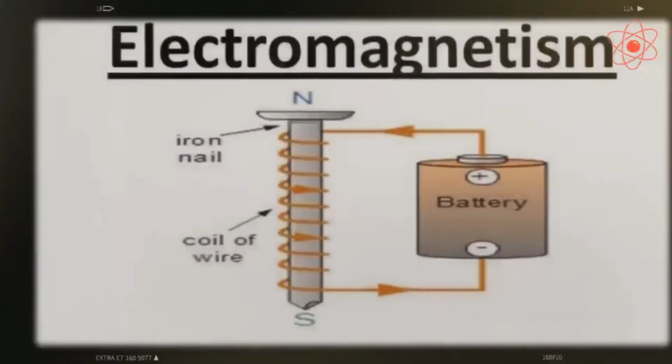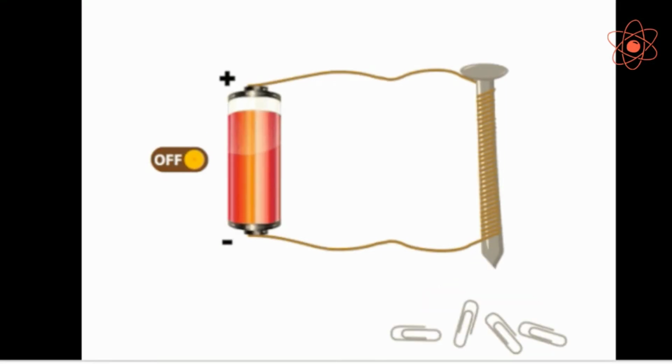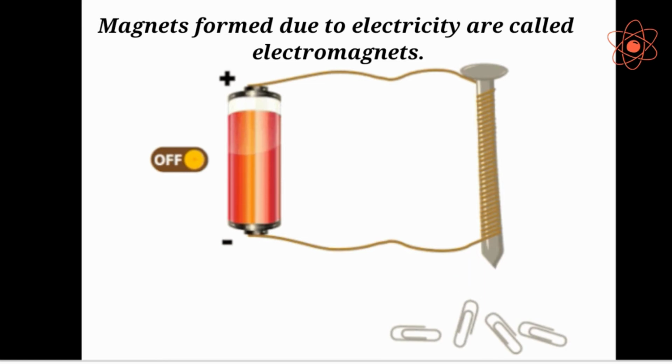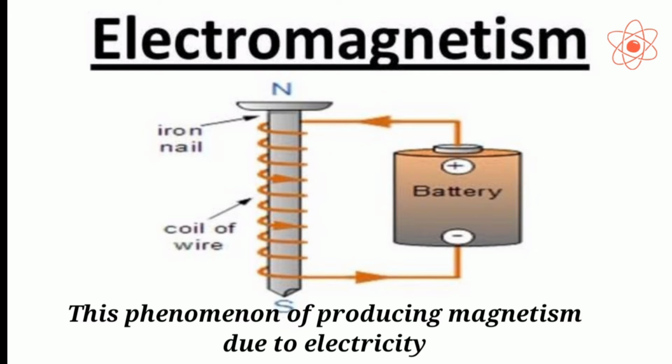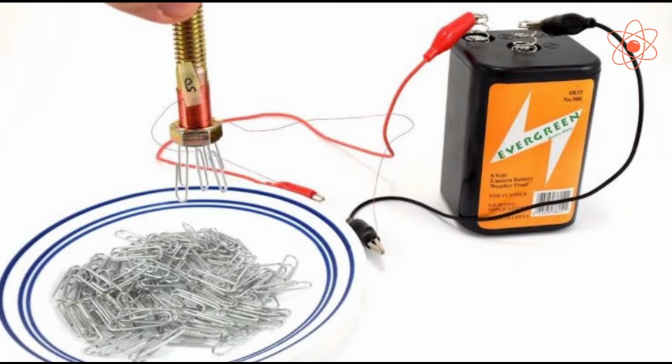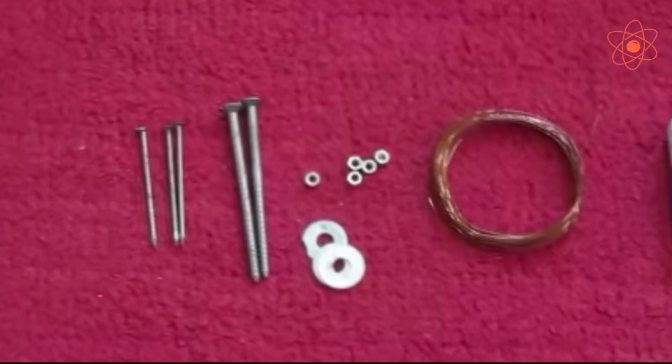Now let us discuss electromagnetism. We can make a magnet with the help of electricity also. Magnets formed due to electricity are called electromagnets. This phenomenon of producing magnetism due to electricity is called electromagnetism. Electromagnets are temporary magnets. Now let us understand the process of making electromagnets.